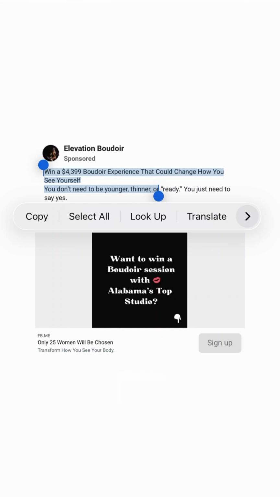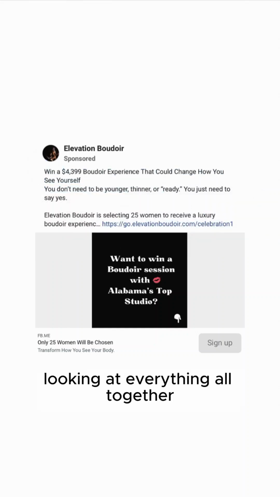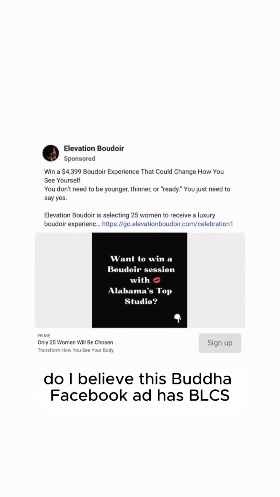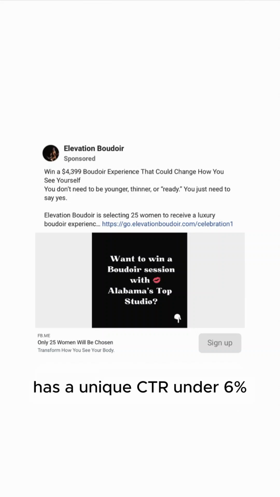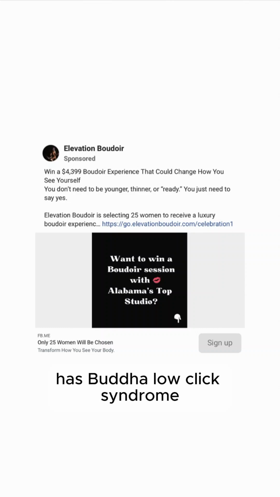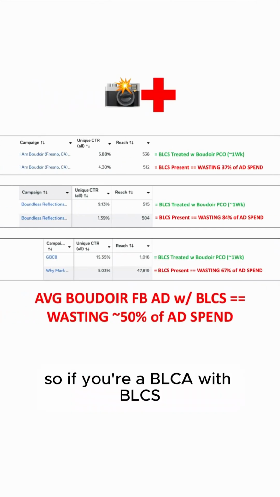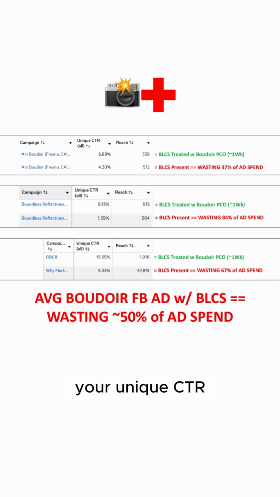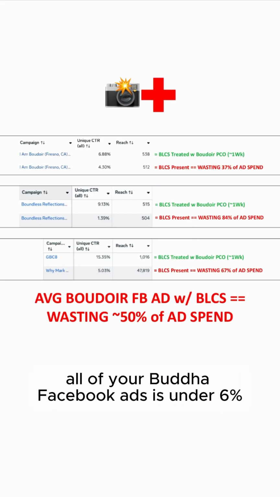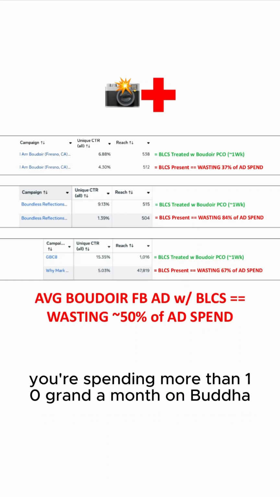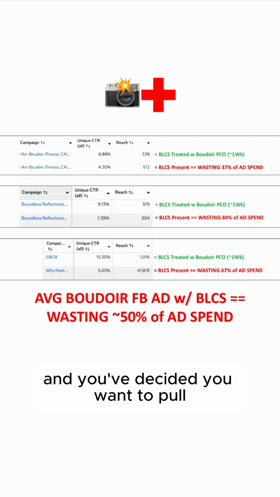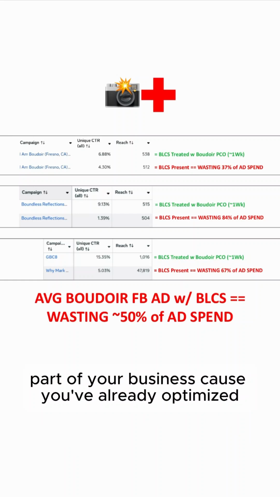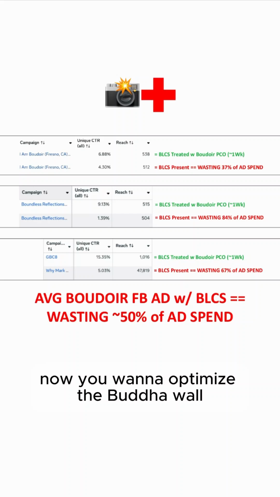Now, looking at everything all together, do I believe this Boudoir Facebook ad has BLCS, has a unique CTR under 6%, has Boudoir low click syndrome? Yes, I do. So if you're a BLCA with BLCS, a Boudoir low click advertiser with Boudoir low click syndrome, your unique CTR of your Boudoir Facebook ads is under 6%, and you're spending more than 10 grand a month on Boudoir Facebook ads, and you decide you want to pull more profit out of the Facebook ads part of your business, because you've already optimized other parts of your business, now you want to optimize the Boudoir Facebook ads part.